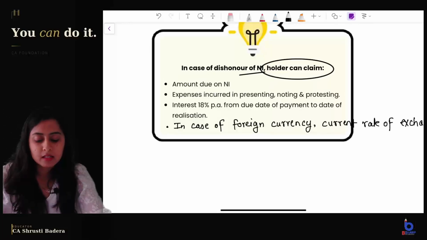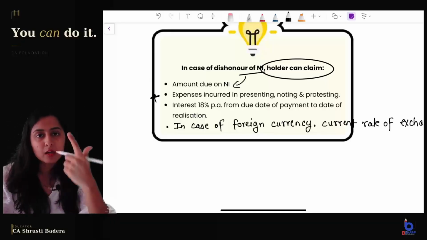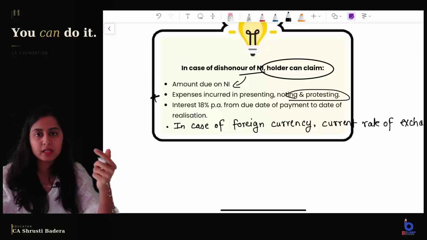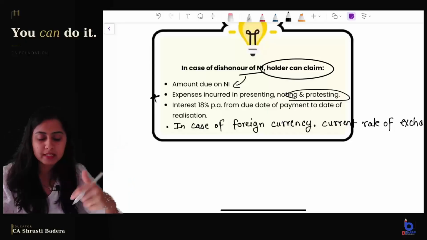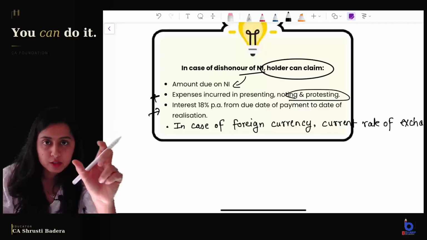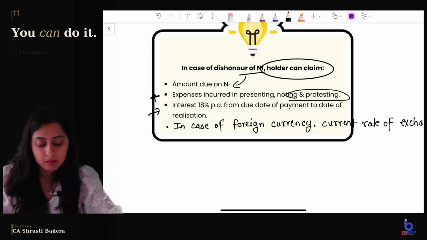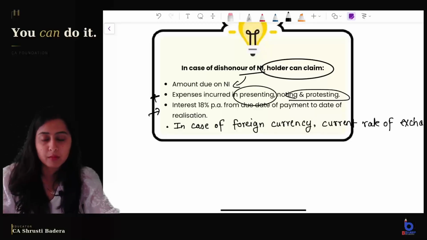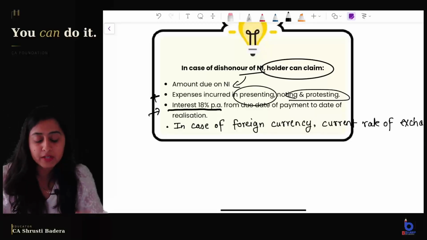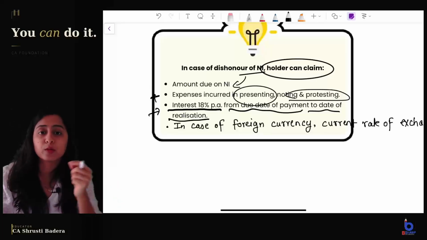So what are they saying? In case of dishonor of negotiable instrument, holder can claim amount due on the negotiable instrument plus expenses incurred in presenting, noting and protesting the instrument. All this is a legal process, presenting, noting and protesting the instrument. Along with amount due on the instrument, along with the expenses incurred on noting, protesting and presenting the instrument, you are also given interest at the rate of 18% per annum. From which date? From due date of the payment to the date of actual realization of the payment, that is till the date you get the payment.